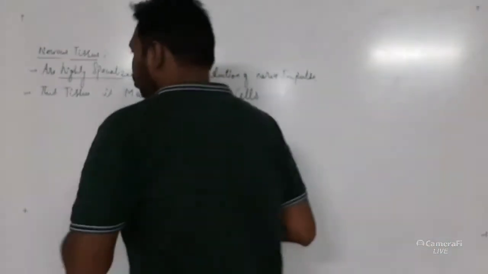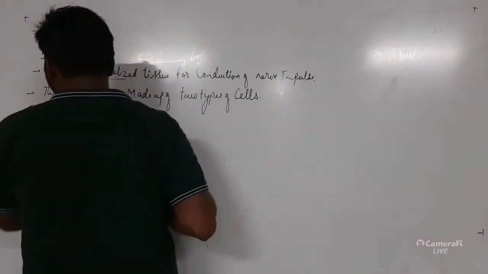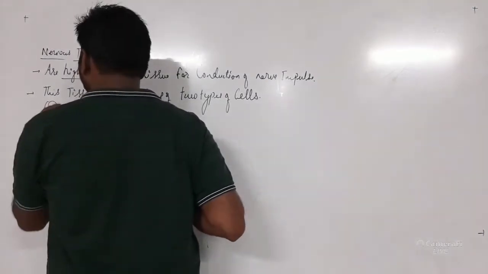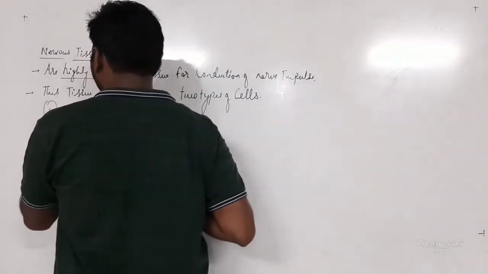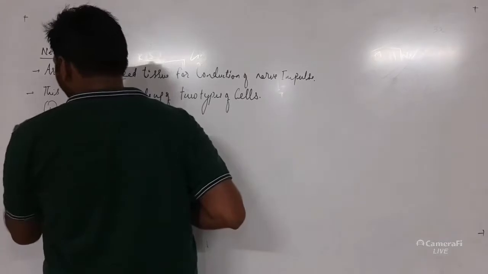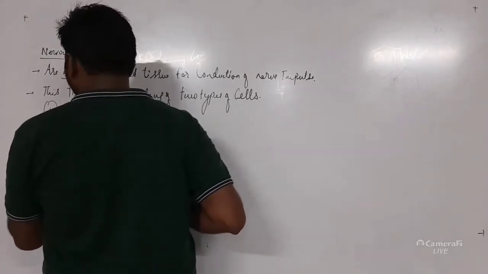Which are those two types? First is the neuron, and second is the glial cell.